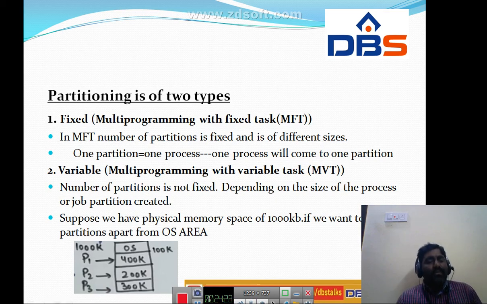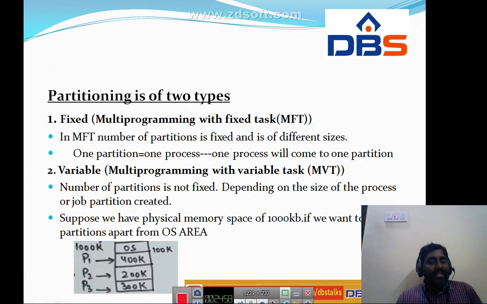The difference between MFT and MVT is that in MFT the number of partitions is fixed, whereas in MVT we partition the user area depending on the process. Here partitions are not fixed. For example, if the size of process P1 is 400, then only we allocate 400 to P1. In the first case it is not like that.